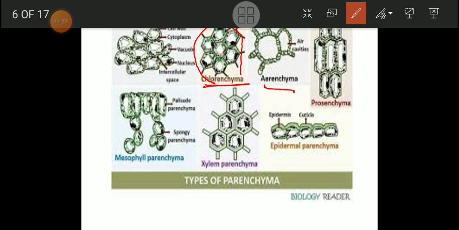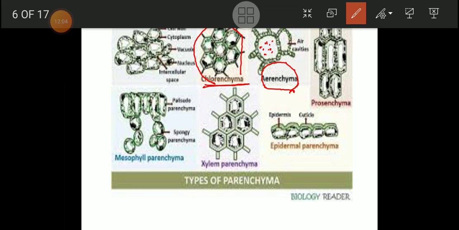Now another one is aerenchyma. Aerenchyma is nothing but parenchymatous cells which enclose large intercellular spaces. Here we can see this intercellular space which I have marked is of air. That's why this type of parenchymatous cell is known as aerenchyma.